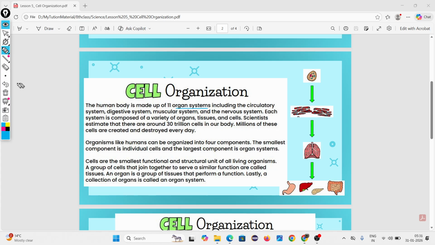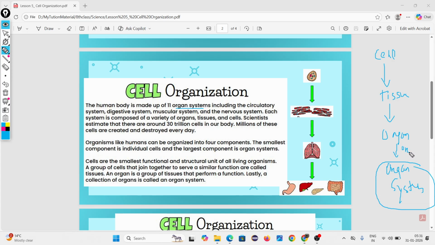Simplify the definition. We have four types of organization. The smallest is cell. Cells combine together to form tissue. A group of cells is called tissue. A group of tissues is called an organ. A group of organs is called an organ system. So why are you confused? Then tell me what do you mean by organ system?